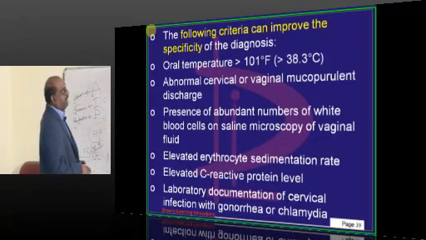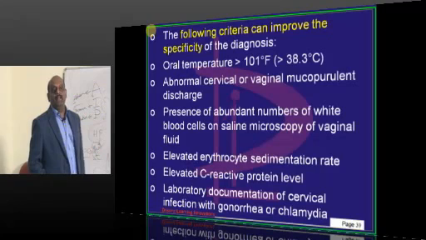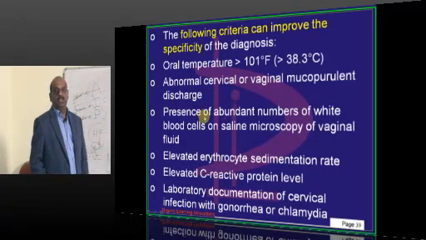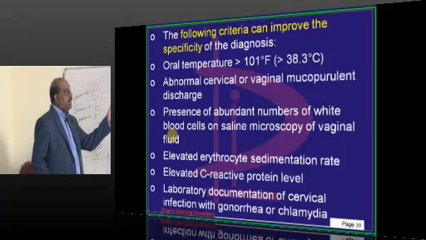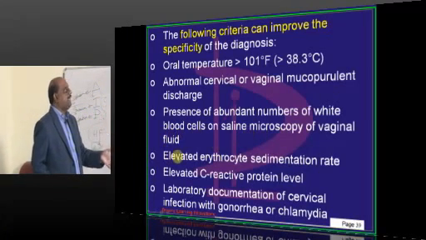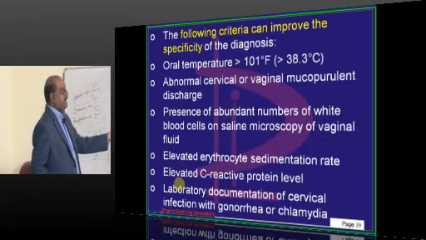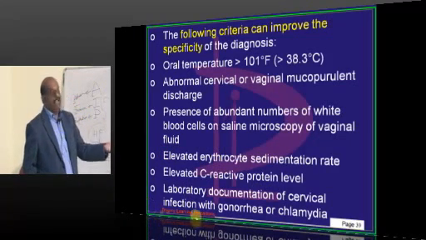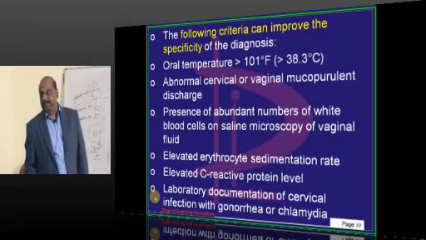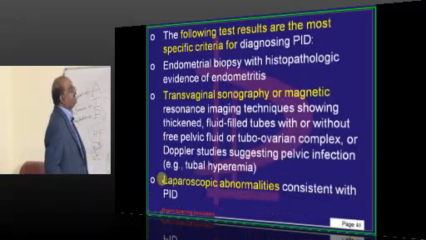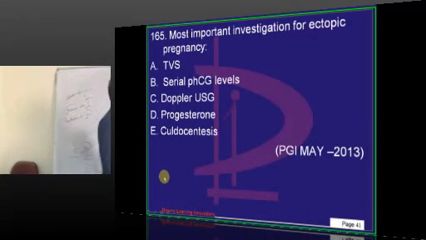Then, if you use some other criteria, specificity in diagnosis will increase. What are they? If the temperature is more than 101 Fahrenheit, if there is any mucopurulent discharge, and similarly there are lots of white blood cells on saline microscopy of the vaginal fluid, or if ESR is elevated, C-reactive protein elevated, or if there is any gonorrhea or chlamydia documented, they will increase the specificity of pelvic inflammatory disease, is what I want to underscore to all of you.